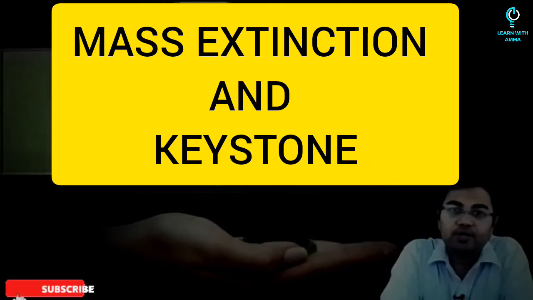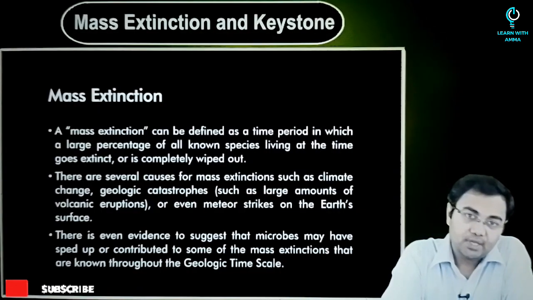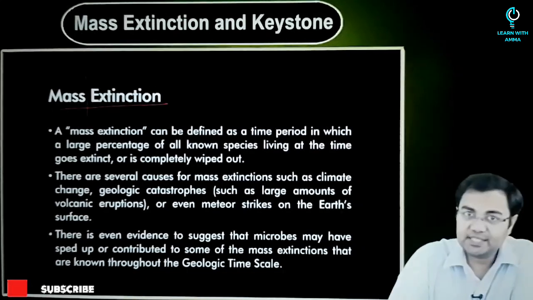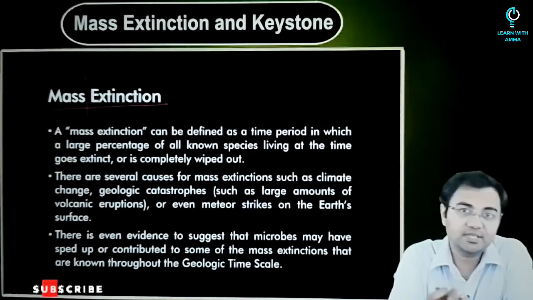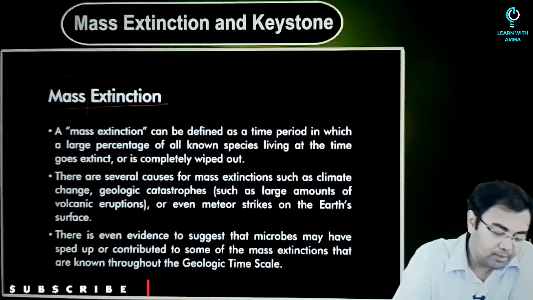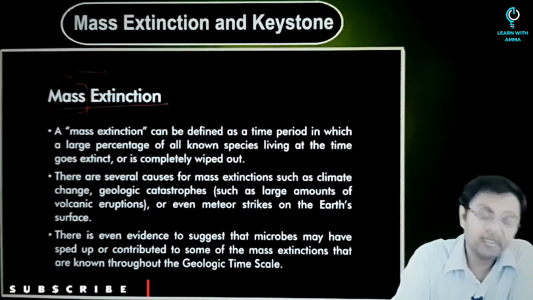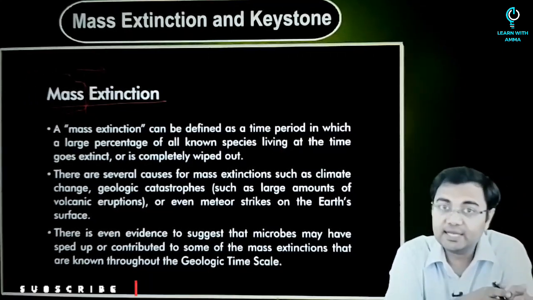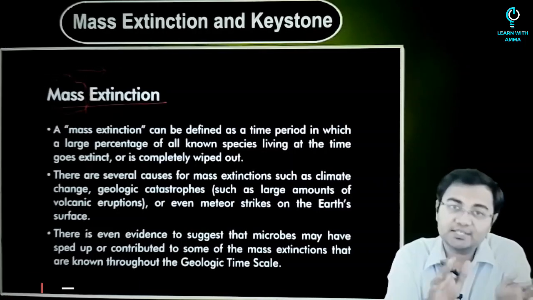Now, one very important topic to discuss is mass extinction. As the words themselves suggest, you have two words here, mass and extinction. The meaning of extinction is something that we have already discussed. And when you talk about mass extinction, mass is something which is happening at a very large scale. So, a kind of extinction that happens at a very large scale can be called a mass extinction.